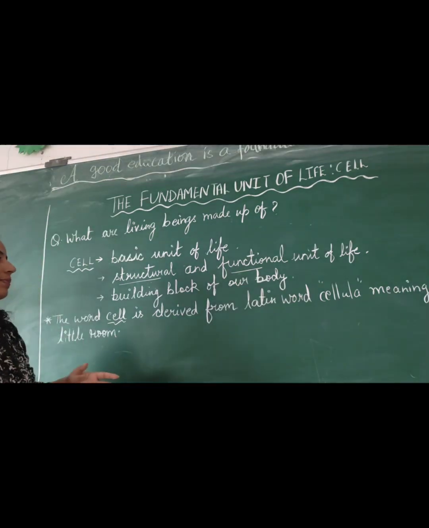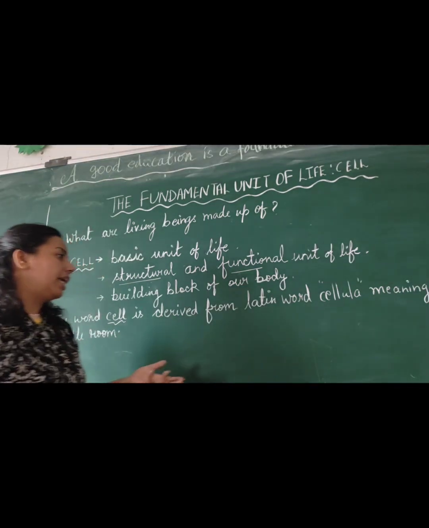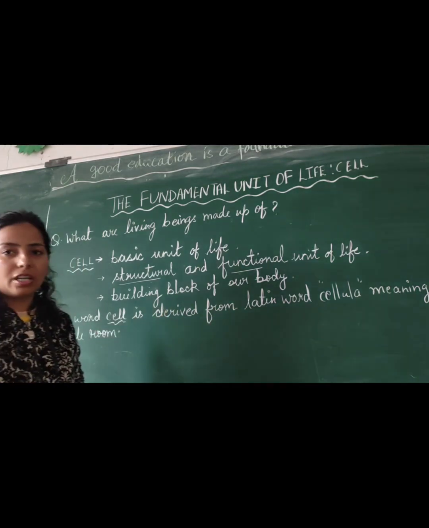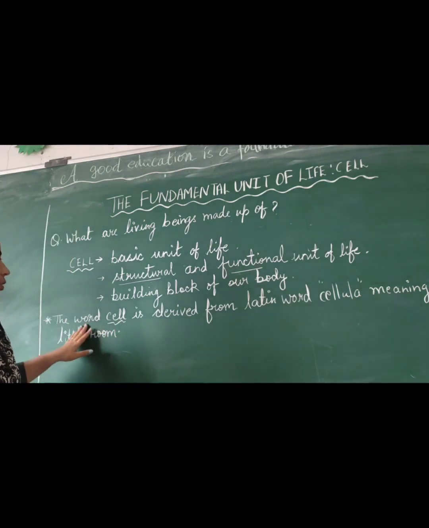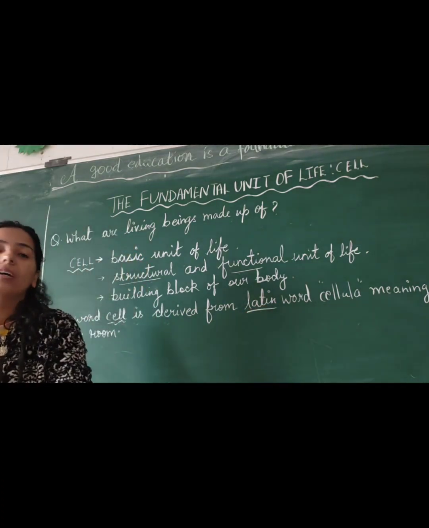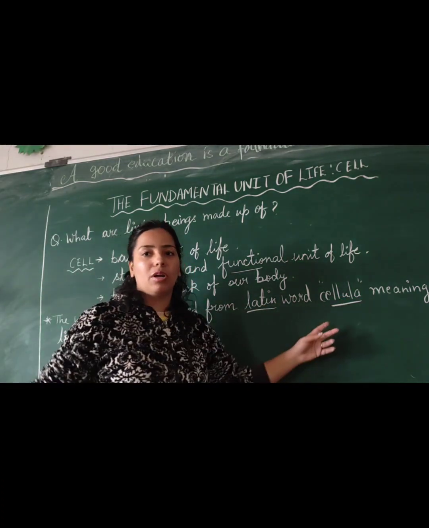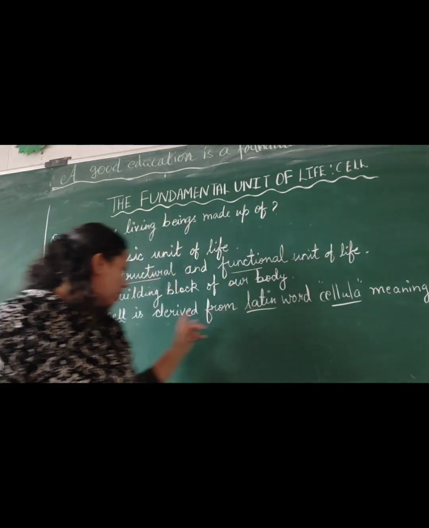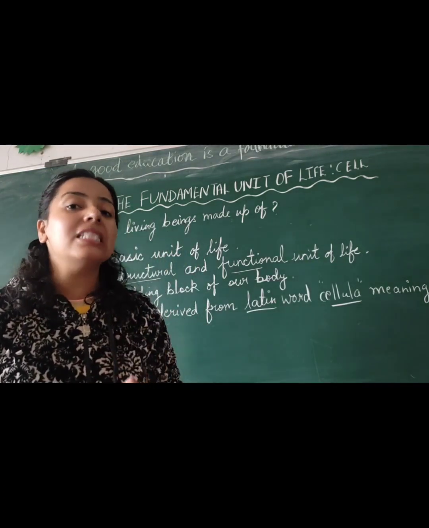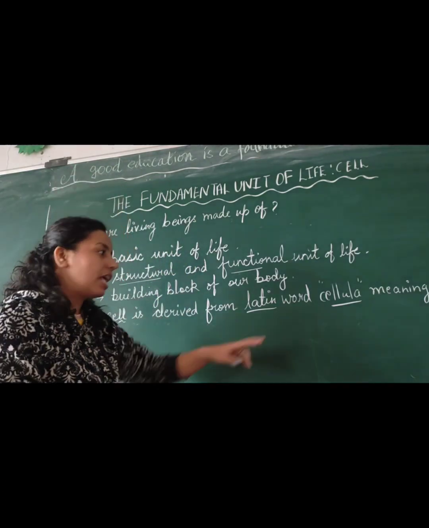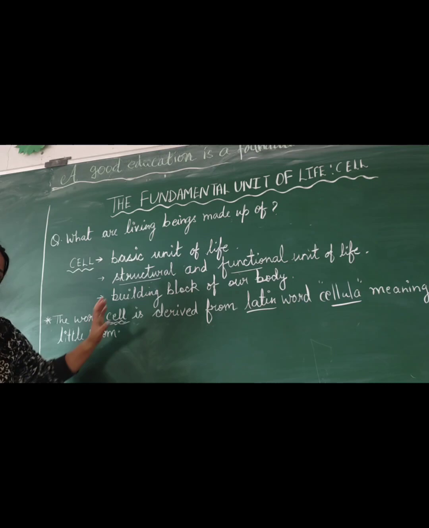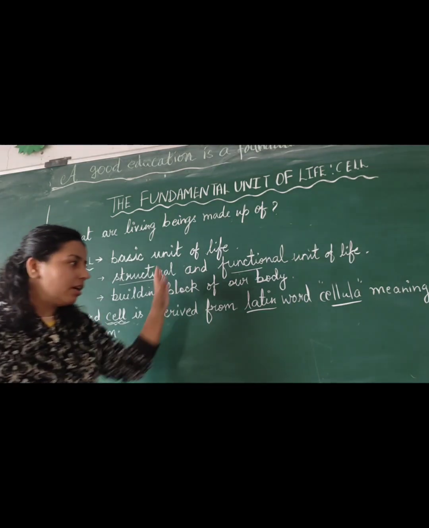In competitive exams, a question can come about which language a word is derived from, like Latin or German. As I am teaching according to class 9, but it is also important: the word cell is derived from a Latin word, cellula, C-E-L-L-U-L-A, which means a little room. That's why the word cell is given to this part. Understand? So this is clear.